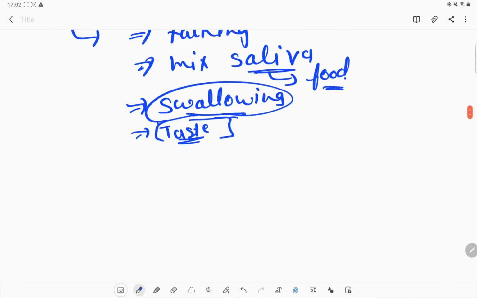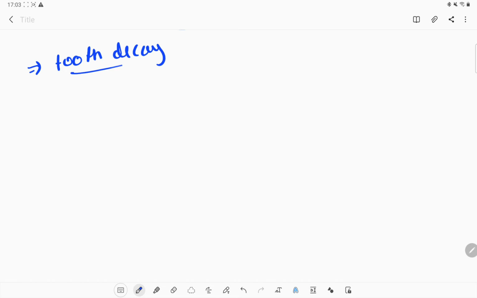Sometimes, because of silly mistakes we make in our daily life, tooth decay results. How does the tooth decay process go on? Normally we always have bacteria in our mouth, but they are not harmful; they are useful bacteria.